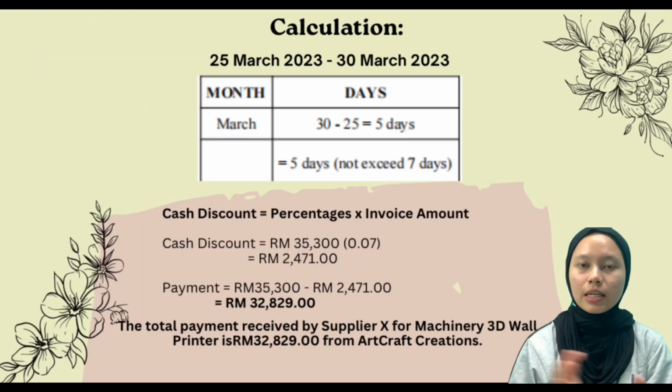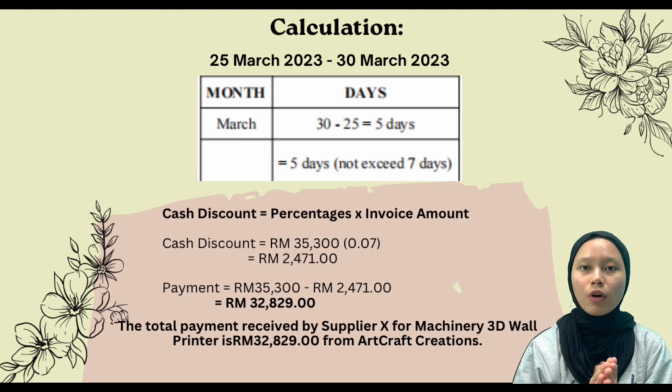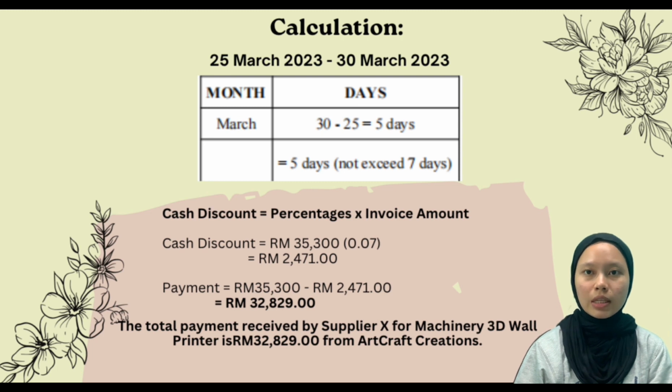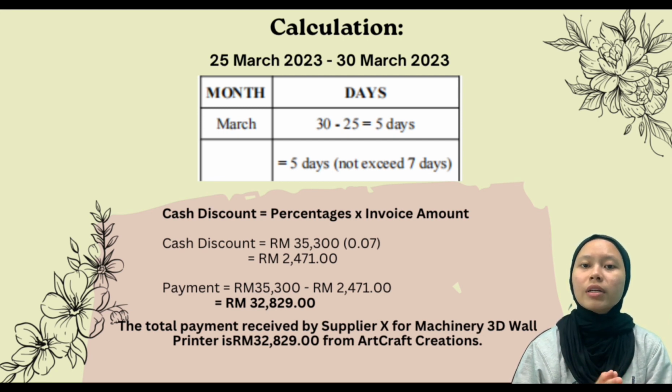As we can see in the slide, the date we received the invoice is 25 March 2023, and the date we paid for the machine is 30 March 2023. So the time period is not more than 7 days, which is only 5 days. So we need to calculate the payment after getting a 7% discount. We must use this formula: cash discount equals percentage times invoice amount. So the amount is 35,300 times 0.07 equals 2,471.